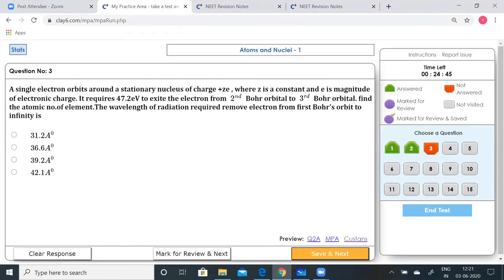A single electron orbits around a stationary nucleus of charge plus Ze, where Z is a constant and e is the magnitude of the electronic charge. It requires 47.2 electron volts to excite the electron from the second Bohr orbital to the third Bohr orbital. Find the atomic number of the element, and the wavelength of the radiation required to remove the electron from the first Bohr orbit to infinity. So that is what is being asked. What is going to be the wavelength?